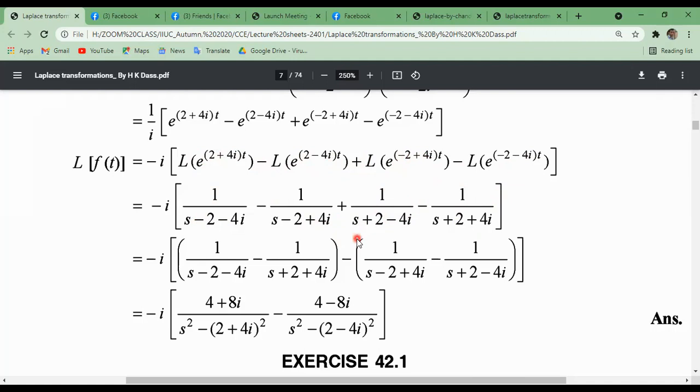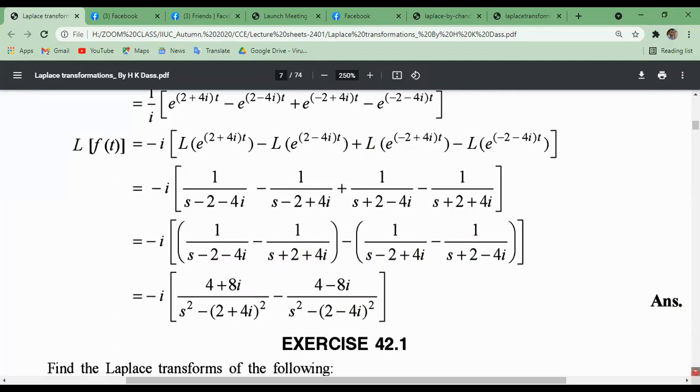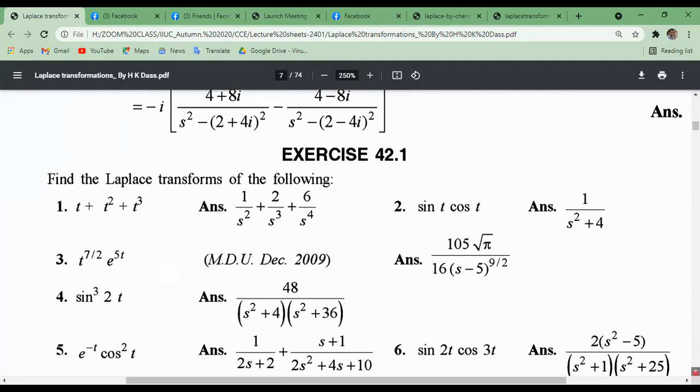Similar formula. Just taking similar terms on one side, 1 divided by s minus a, and taking the LCM, we get this result. I hope it is very easy for you.